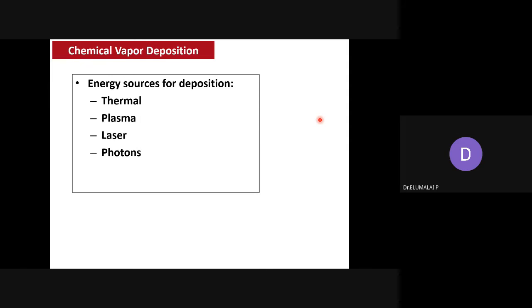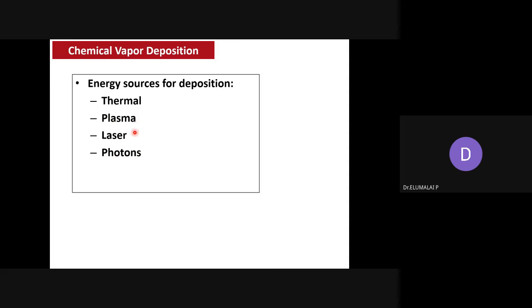How will you supply the temperature? You can use an electrically heated furnace and supply thermal energy. Or you can use high energy ions, plasmas, to create the high temperature. Or it is also possible to use a laser to have a very high temperature. Or even photons can be used to heat the system. So depending on these sources, the processing time and the quality of the material, thin film, nanofilm will be different.